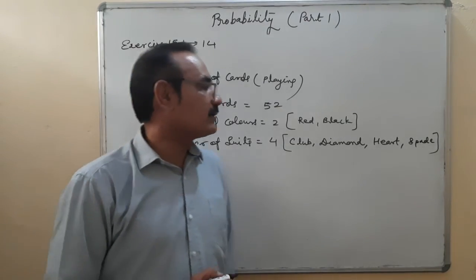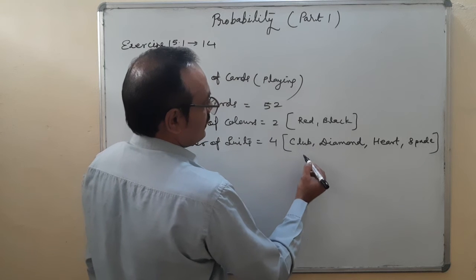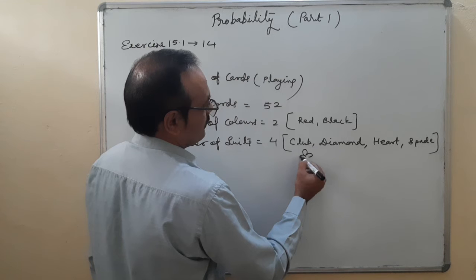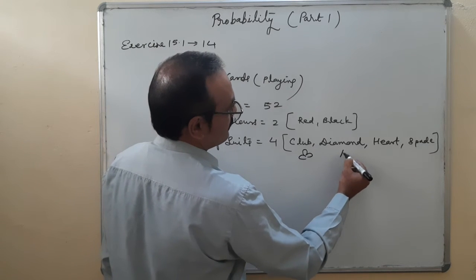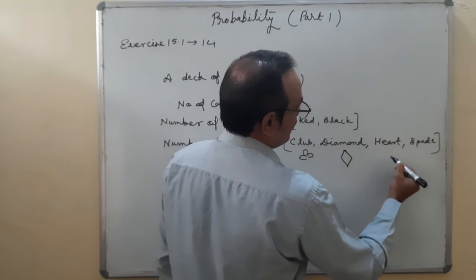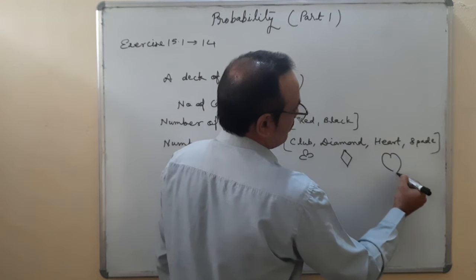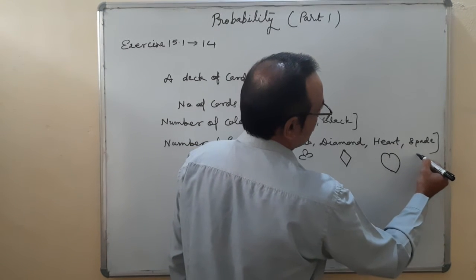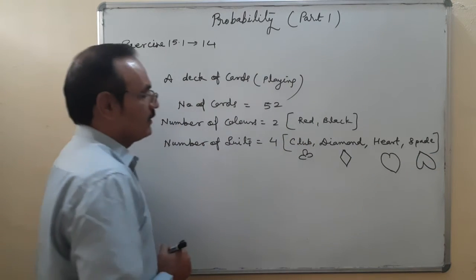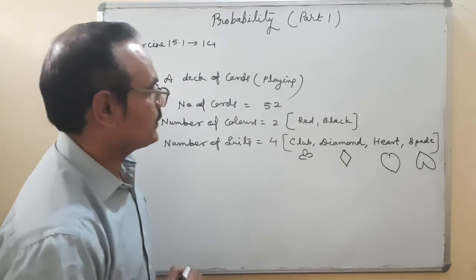Club, I think you are aware of that. Like that, club, diamond, heart, a heart shape, and spade, like that. So there are four different suits: club, diamond, heart, and spade.